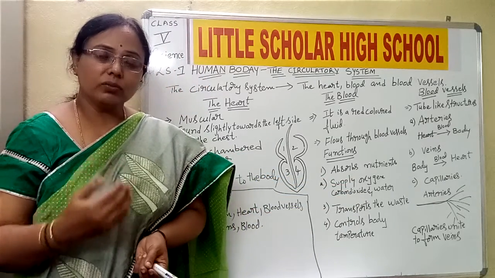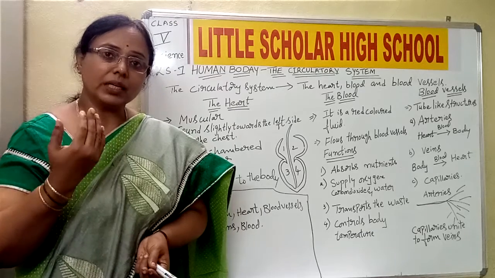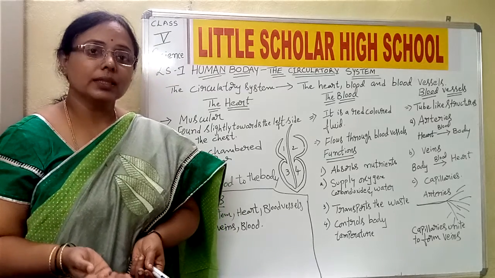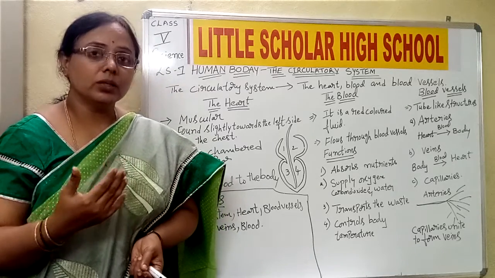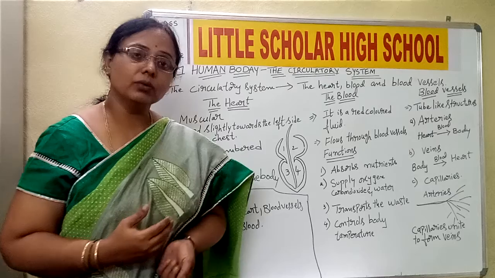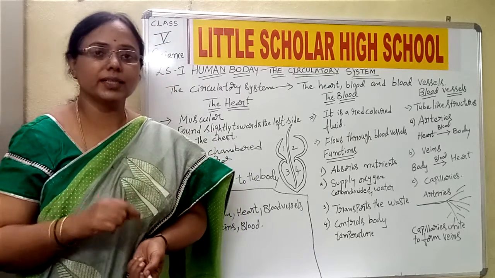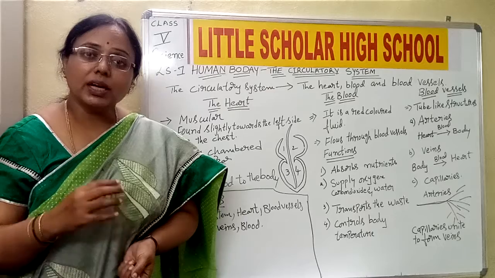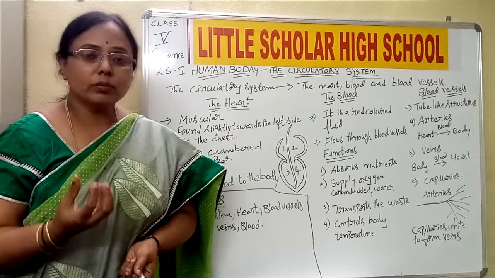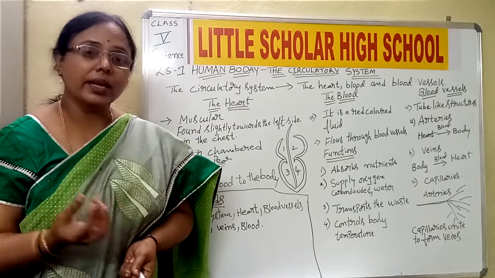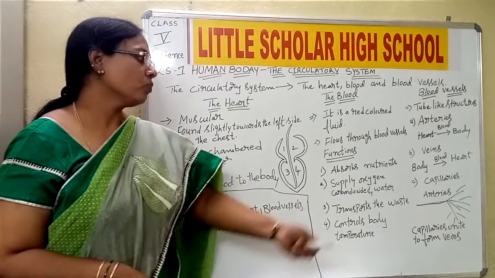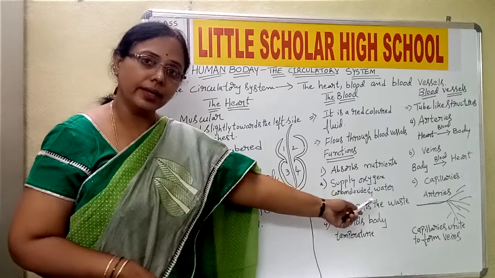We breathe in air and we give out air, and from that air we are taking in oxygen and we are giving out carbon dioxide. Yes or no, children? That means the blood is also helping in the process of inhalation and exhalation, and it is also supplying the water to all the organs or all the cells which are present in the body, so that our cells will not dry. Our cells need a little moisture, and that moisture is maintained by the water. And who is supplying this? The blood. Okay, so the blood helps in the supply of oxygen, carbon dioxide and water.